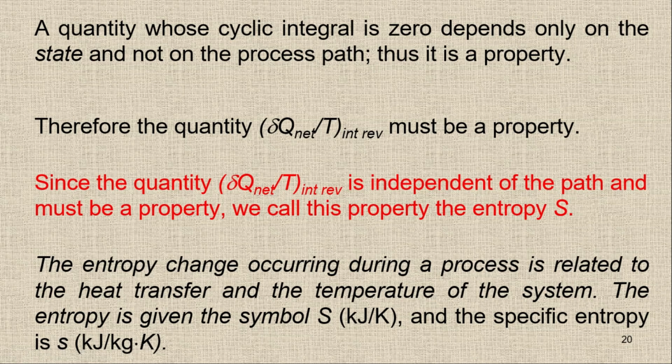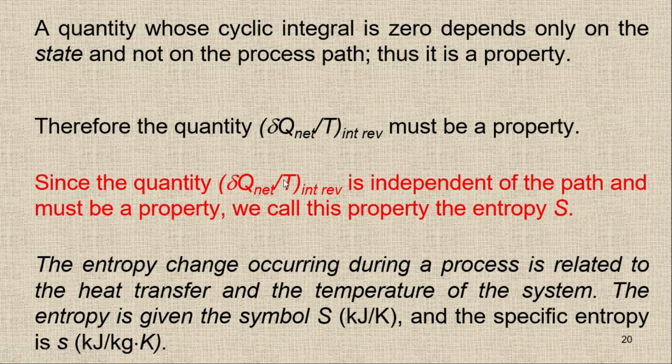Therefore the quantity, the integral of delta Q net upon T in a reversible process, must be a property. Now we are going to define this. This whole term is called entropy. It was discovered by Clausius. Clausius said that this whole term is a new property of the system, and it is called entropy.